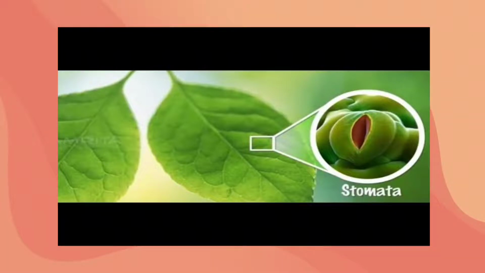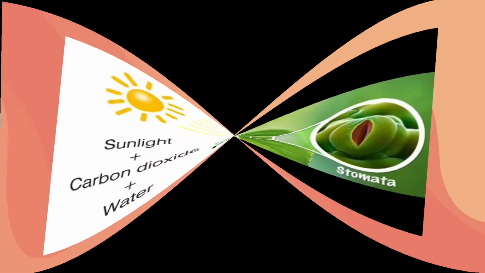See, here I am representing the structure of stomata. Tiny pores or holes that are present underneath the leaves are called stomata. You can see the neighboring cells are called guard cells. They act in closing and opening. So, shall I ask you a question? What are the raw materials required for photosynthesis? Those are sunlight, water, carbon dioxide and chlorophyll.